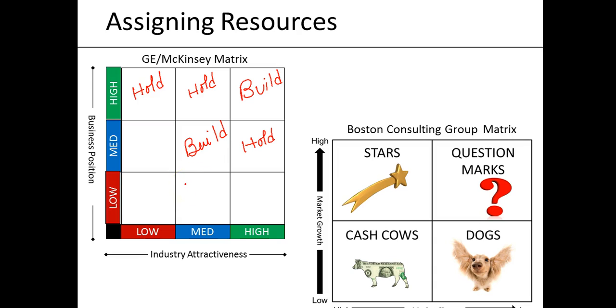But what about this business, where the industry attractiveness is low and our position is very low? Here it's better to harvest, and by harvest you can take anything. You can say okay, we divest it, we sell that out to other businesses. We can do anything in that case. And now let's move on to see what else we can do. For an attractive industry where we are in a very low position, we are not a prominent player in that industry.